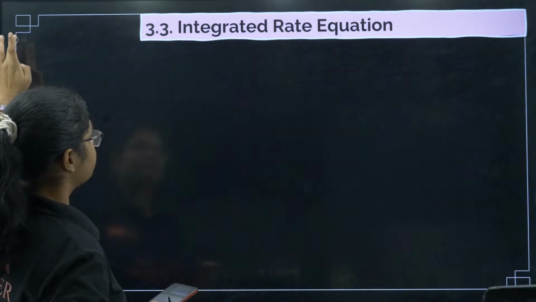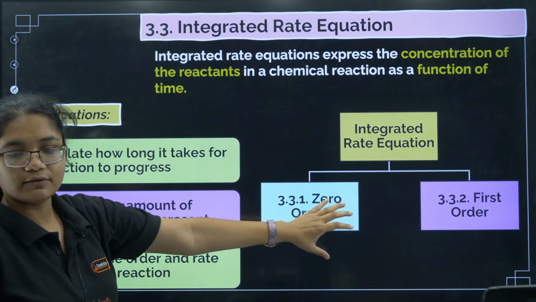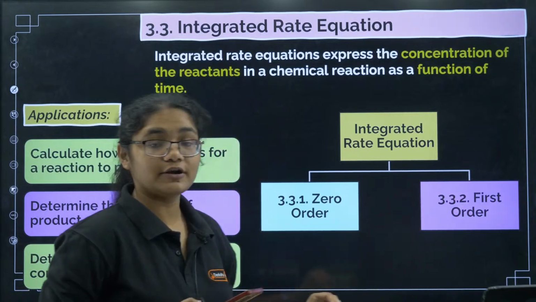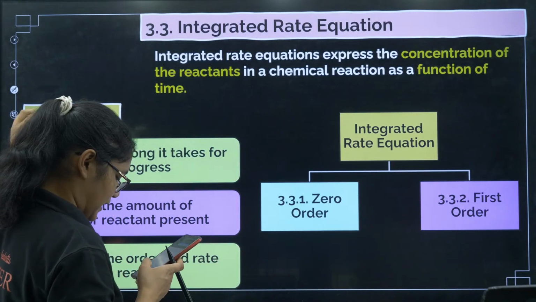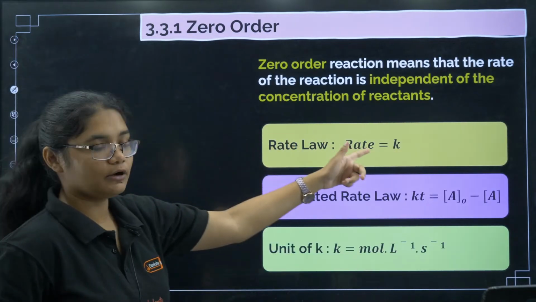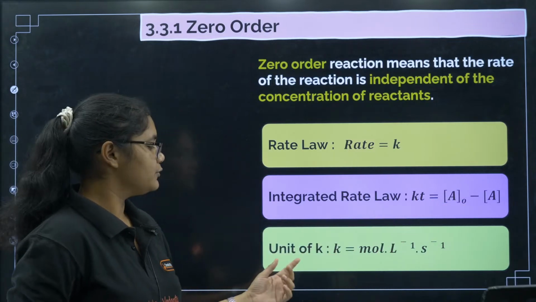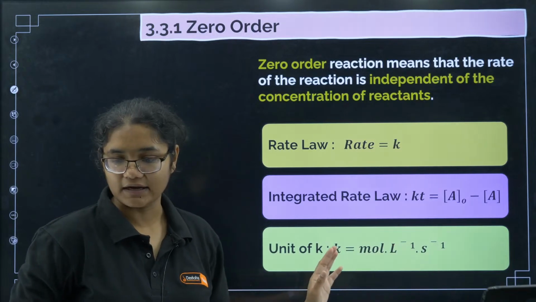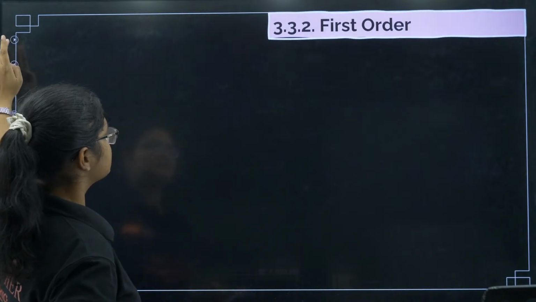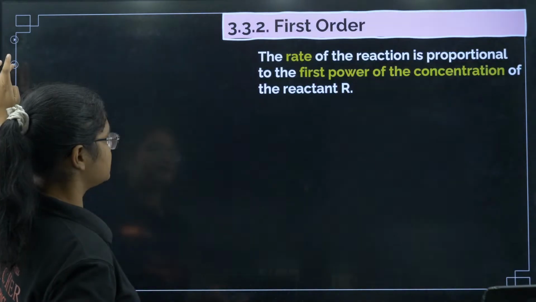Next we will see the integrated rate equation. You should know the integrated rate equation for 0th order and for first order reactions. For the 0th order equation, rate is equal to K, and the integrated rate law is Kt equal to A naught minus A, and the unit of K is mole liter inverse second inverse. I think all of you know this formula, so I'm just revising quickly.